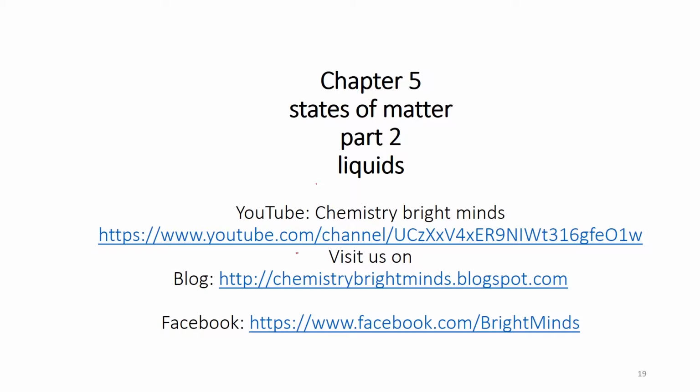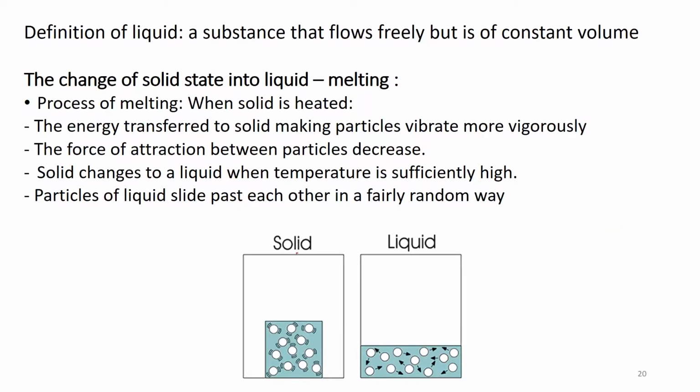In this part we will explain some phenomena related to liquids. So first, liquid is defined as the substance that flows freely but still has a constant volume. If you have any solid state, it can be converted into liquid state. In this case we will name the conversion of a state from solid to liquid melting.